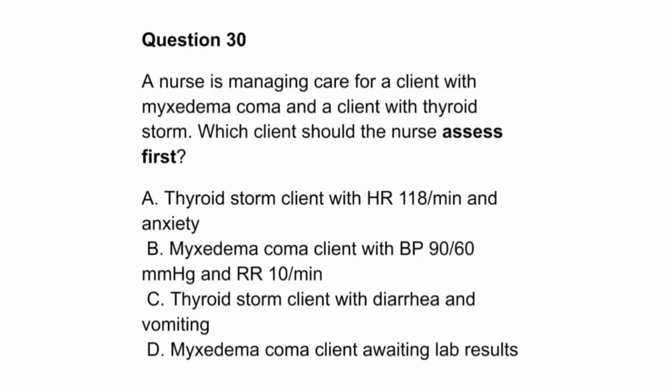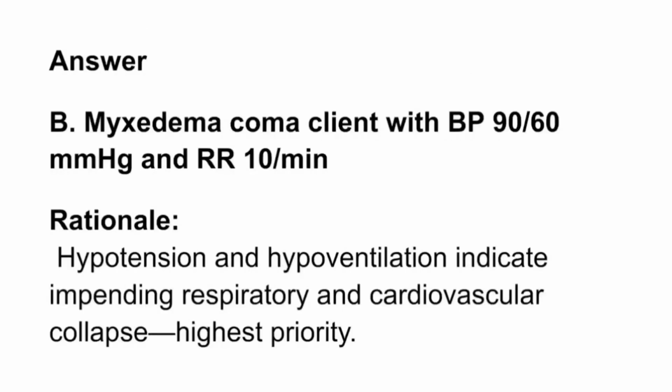C. Thyroid storm client with diarrhea and vomiting. D. Myxedema coma client awaiting lab results. Answer: B. Rationale: hypotension and hypoventilation indicate impending respiratory and cardiovascular collapse, highest priority.